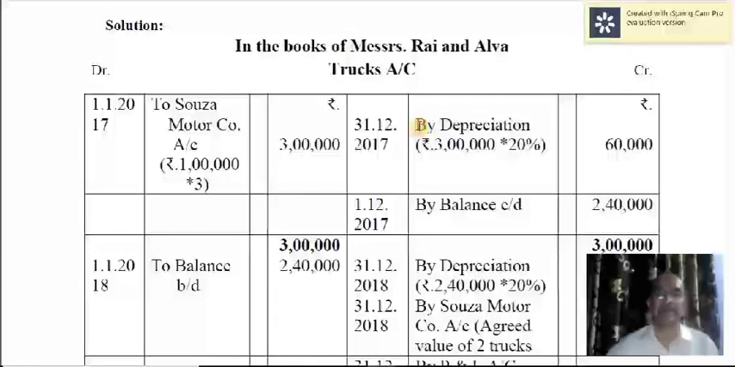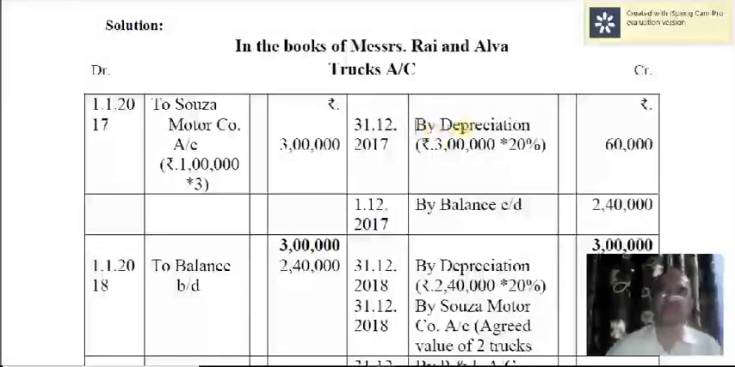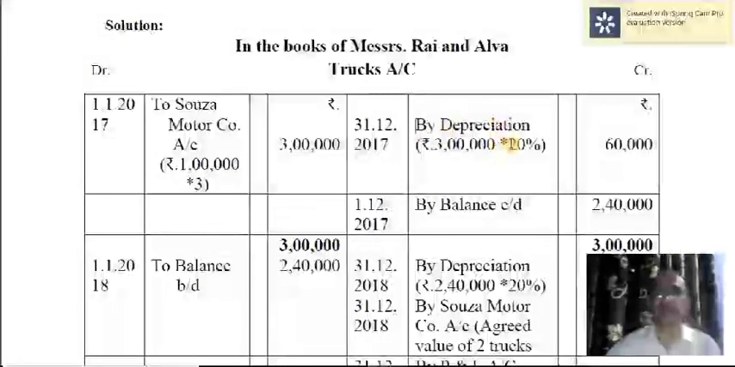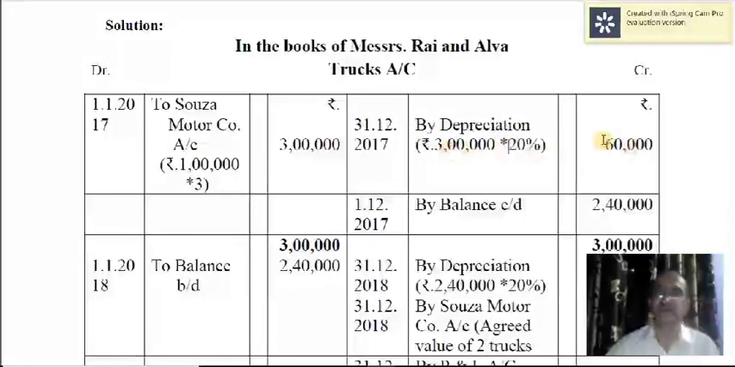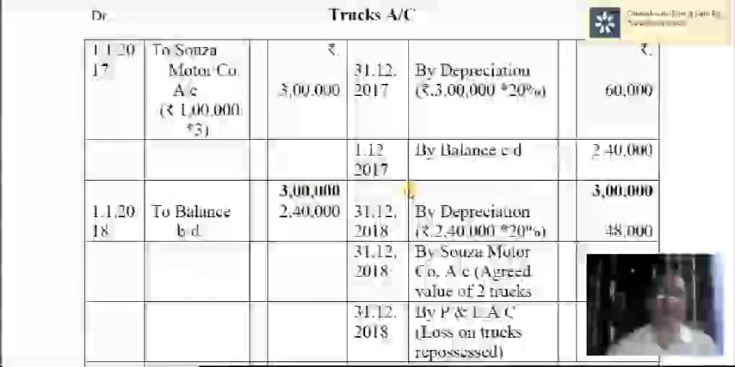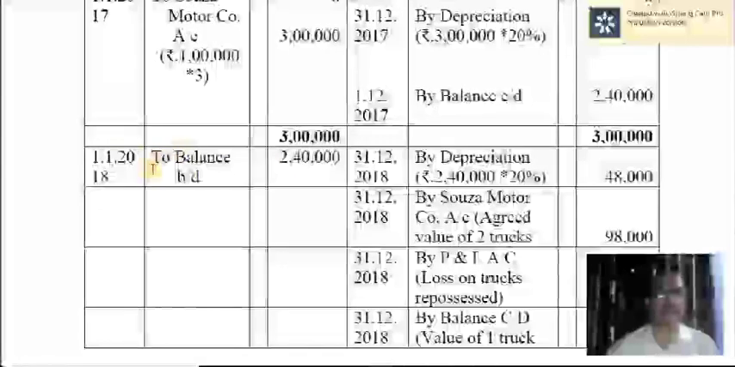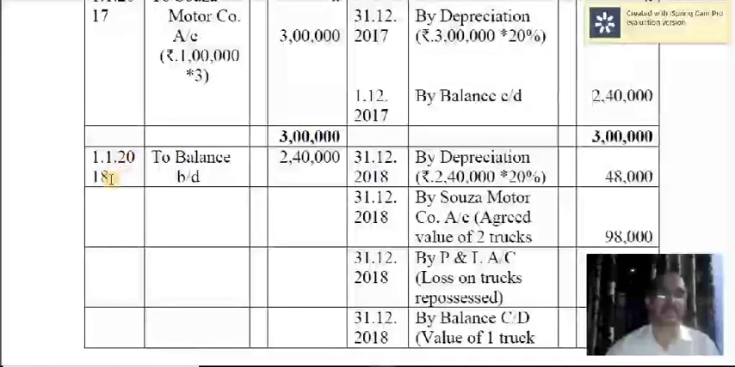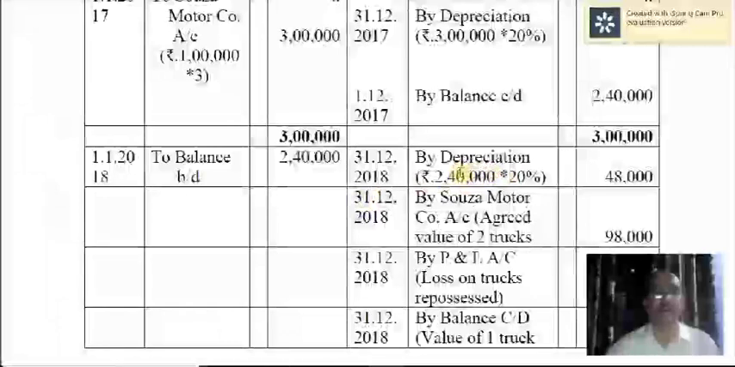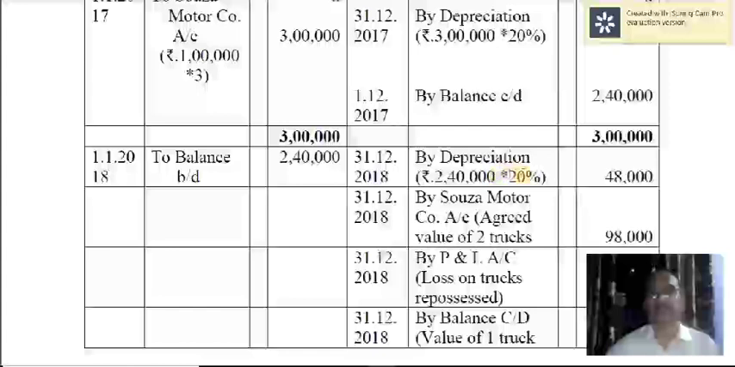At the end of the year, depreciation is charged. Normal depreciation is at the rate of 20%. So 20% on 3 lakh comes to 60,000. Therefore, the balance carried down is 2,40,000. Now next year beginning, that is on 1/1/2018, to balance brought down 2,40,000. And depreciation is on written down value basis. So 2,40,000 into 20% on this written down value, so 48,000.